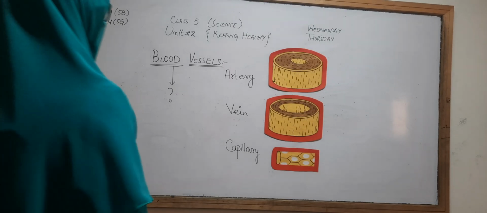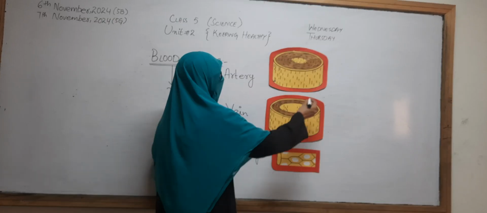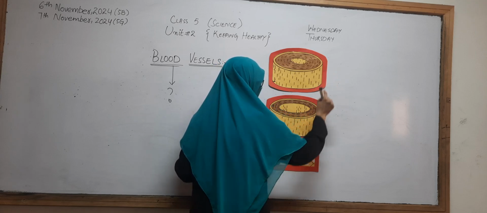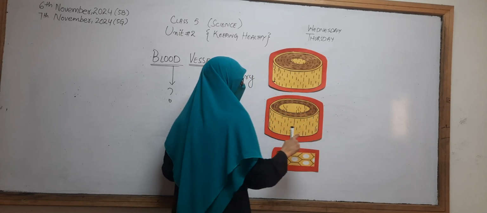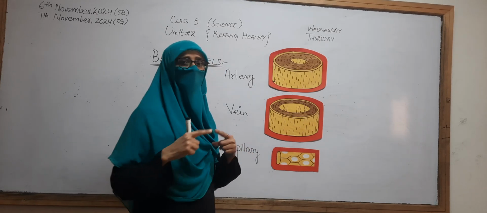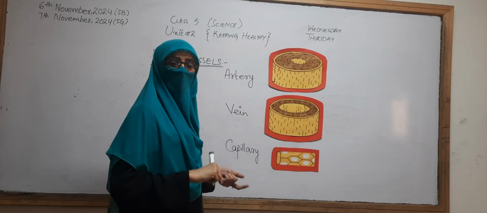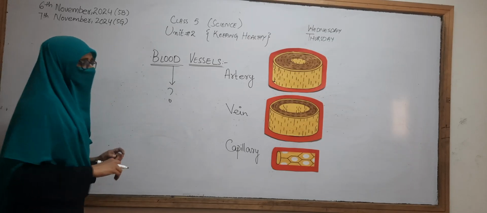And if we talk about the type of blood, the artery has oxygenated blood and the vein has deoxygenated blood, and the capillary is the connection between the veins and the arteries.